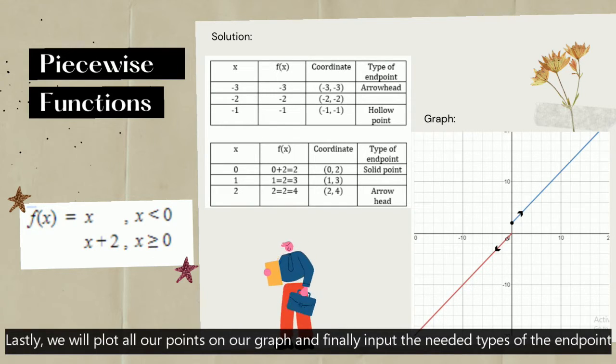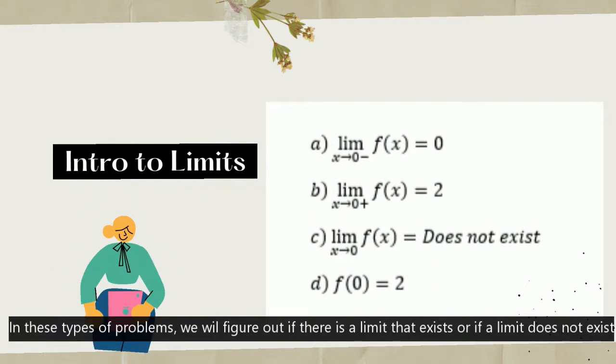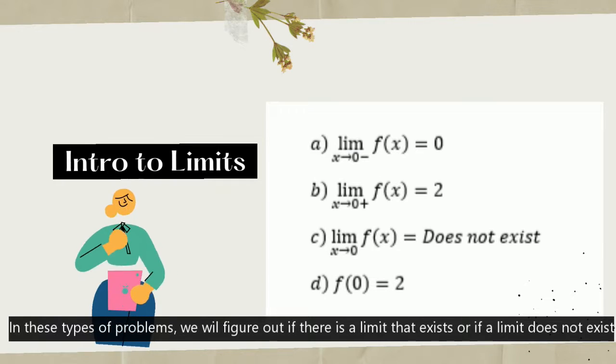Lastly, we will plot all our points on our graph, and finally input the needed types of point. For example, point (2, 4) will have an arrowhead, point (-1, -1) will have a hollow point, and point (0, 2) will have a solid point. In these types of problems, we'll figure out if there is a limit that exists or if a limit does not exist.